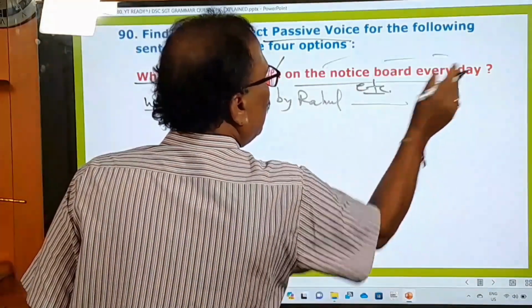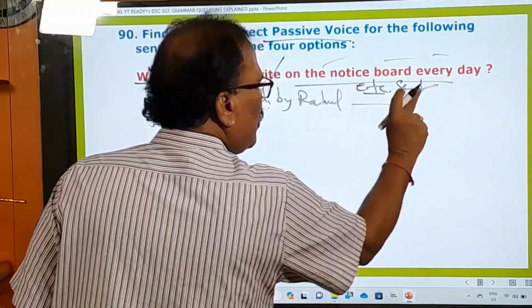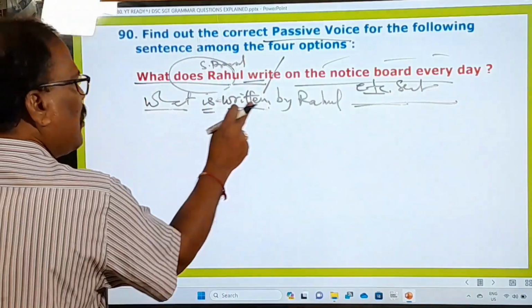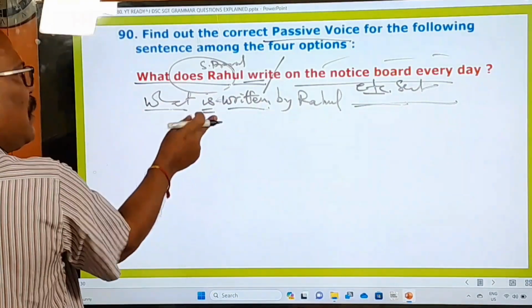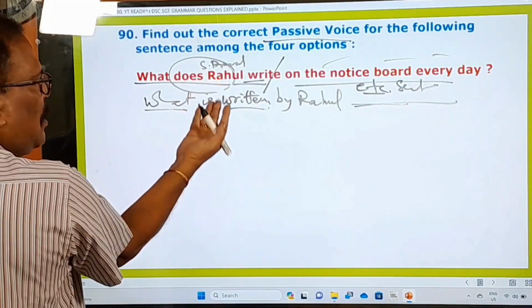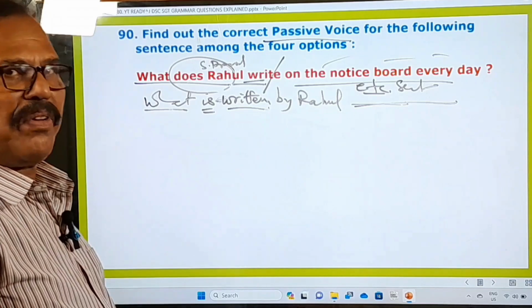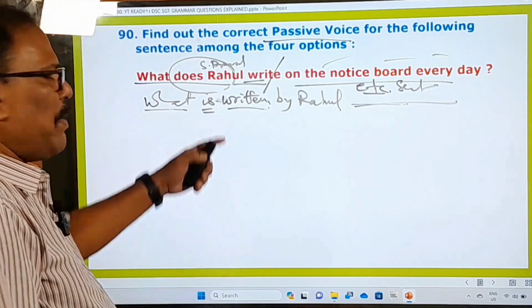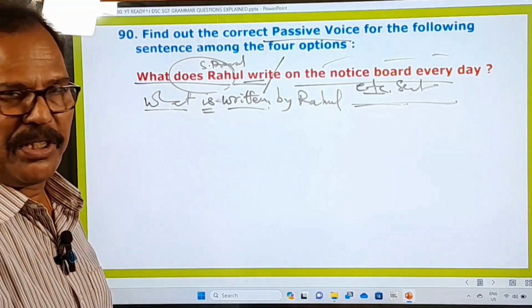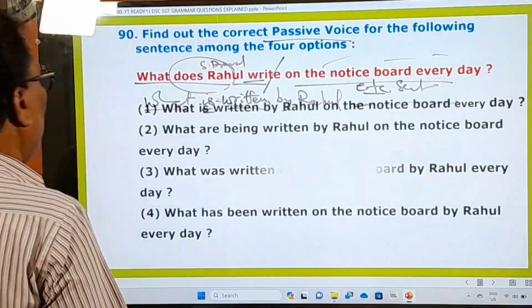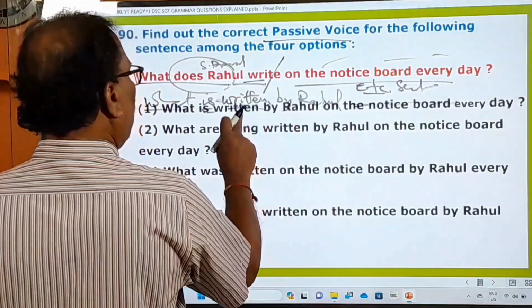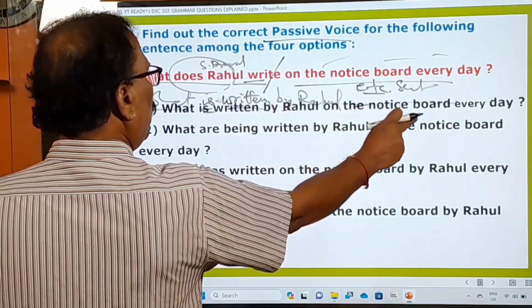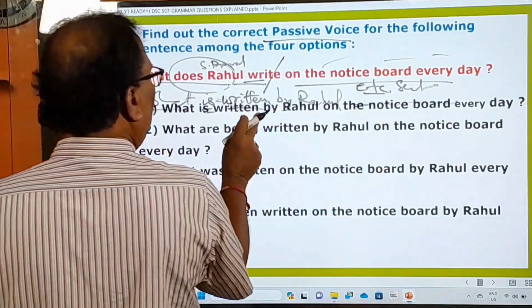This doesn't change. It's a wh-question sentence. This doesn't change. That you have to write. What is written by Rahul on the notice board? This must be your answer. Or you change the question into passive voice, and then you search for your answers. Okay, at least not on paper, in your mind you can do it. And now what are the options given here? What is written by Rahul on the notice board? What is written by Rahul on the notice board every day? The very first one is the right one.